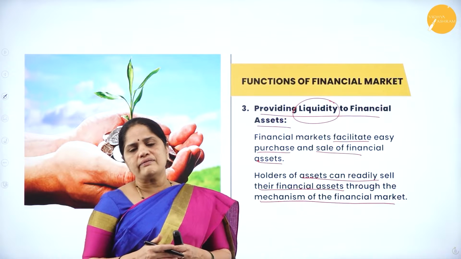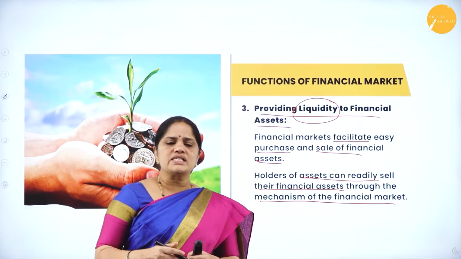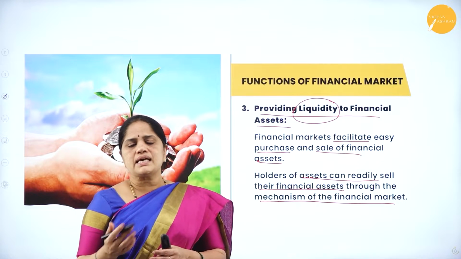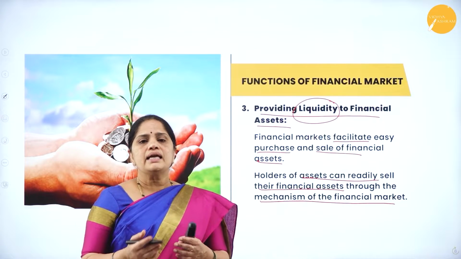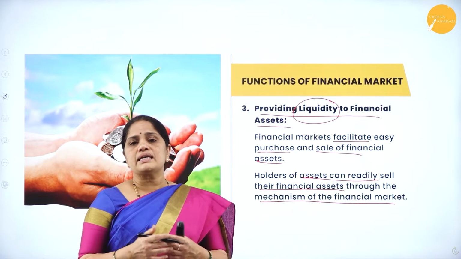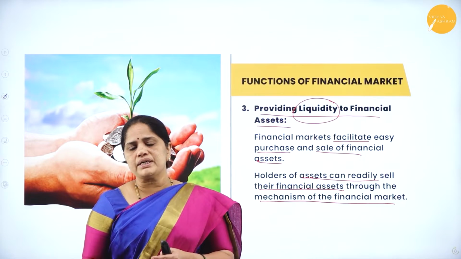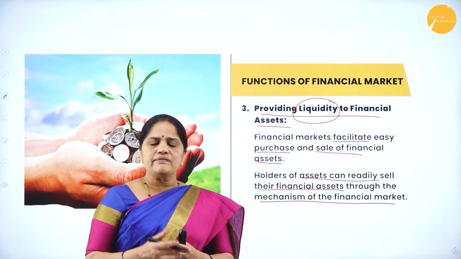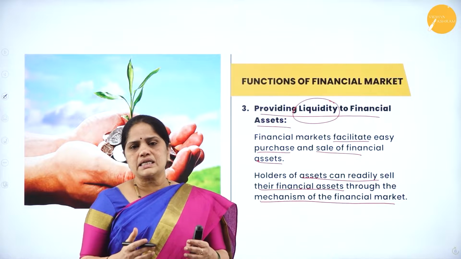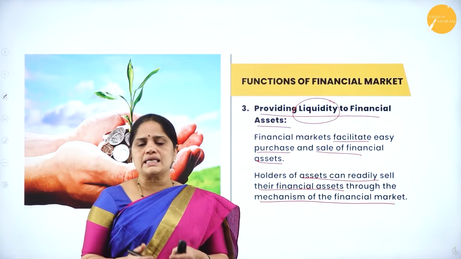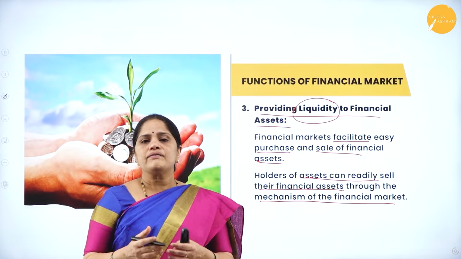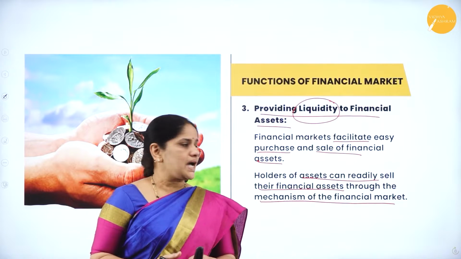So, when the investor feels that his investment has reached a very high peak, he can sell off his shares and get back his investment. Suppose he feels that he has more money and can purchase some assets, then he will start purchasing such assets. So, this facilitation of buying and selling of shares or securities is done through the financial markets.